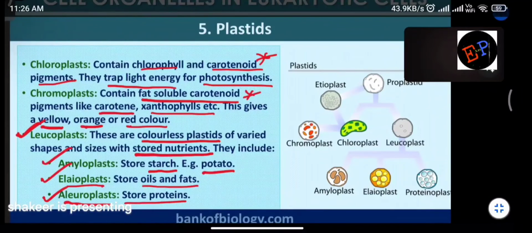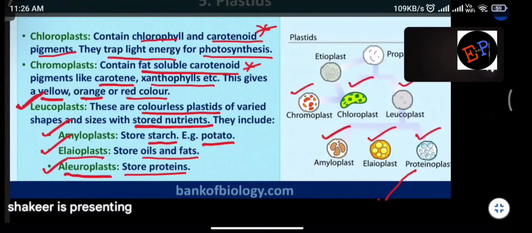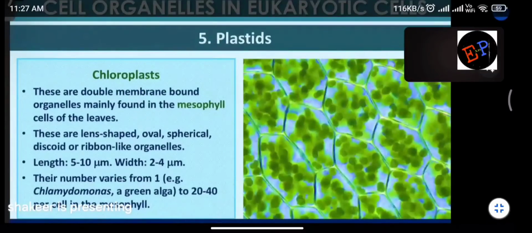So see here some of the shapes and colors of these plastids. Chromoplast appears like this. Chloroplast. This is the leucoplast. And leucoplast is again divided into three types. So this is amyloplast. This is elaioplast. And this is aleuroplast. Aleuroplast is also called proteinoplast. Are you able to understand? This one is also called aleuroplast. Aleuroplast and proteinoplast both are the same. Fine? That's it. Next, chloroplast.